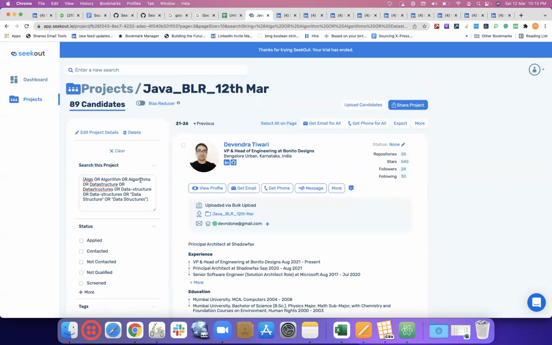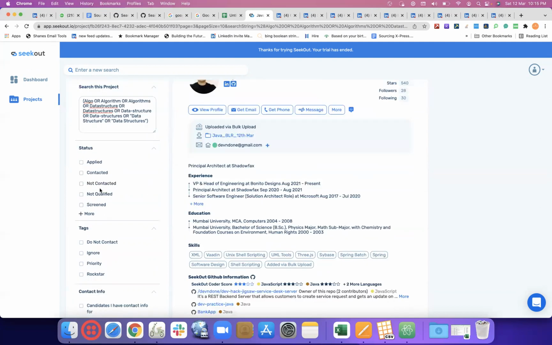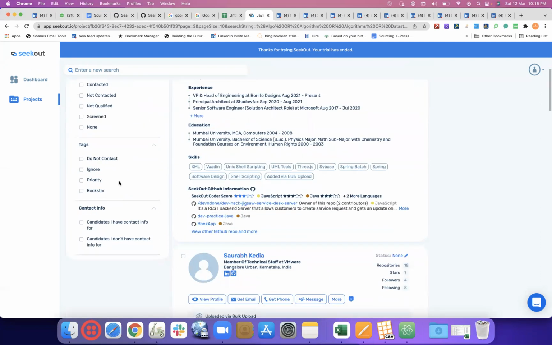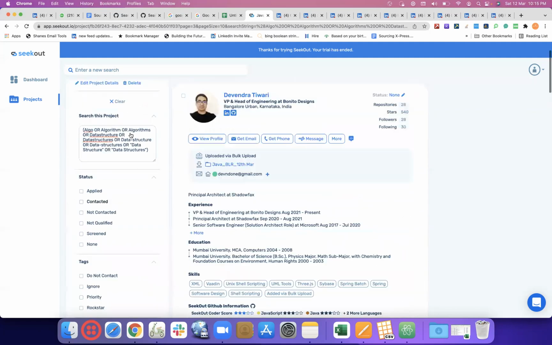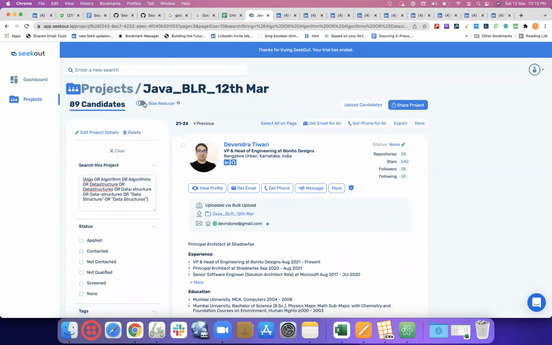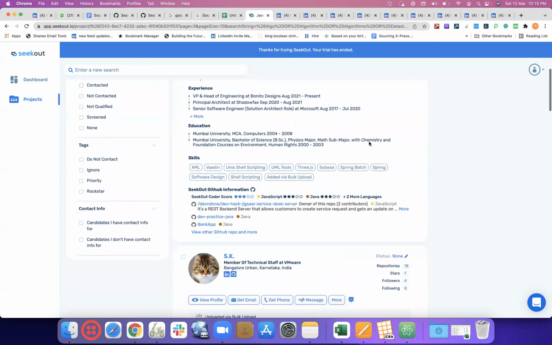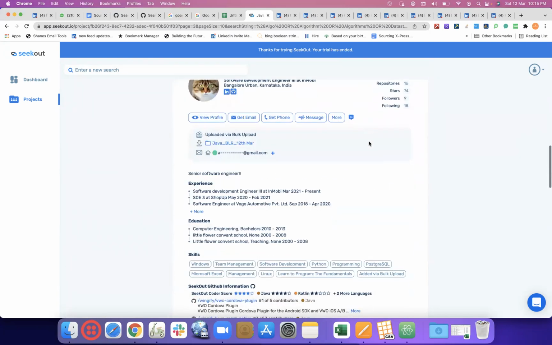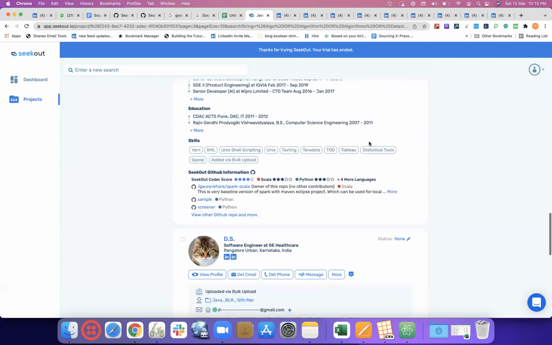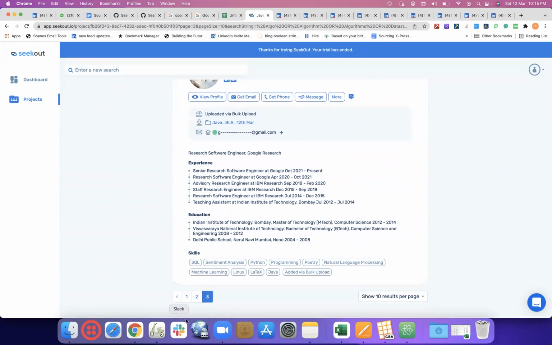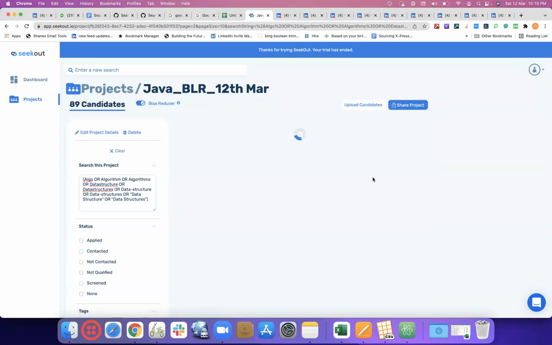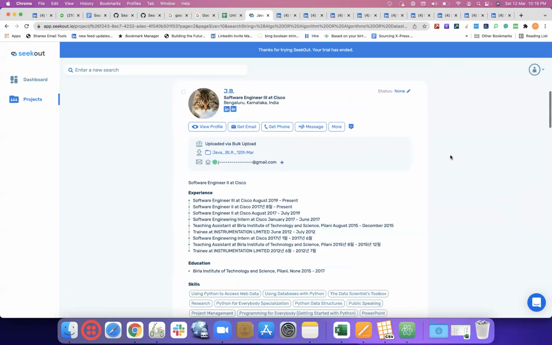Status, search, only searching these projects, applied, qualified, and tags. Candidates, I have no contact info. Yeah, that's amazing. Let's say bias reducer. What is this bias reducer? It will basically hide their face and full name, so that we are not getting biased, whether this is a male or female, based on their company name or some information. It's trying to hide it so that we are not biased. So that's a bias reducer.